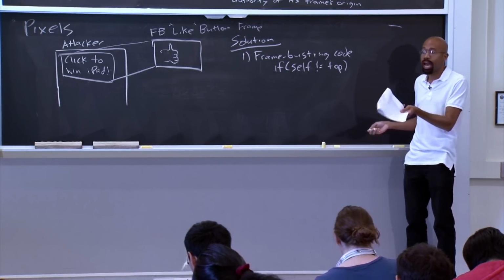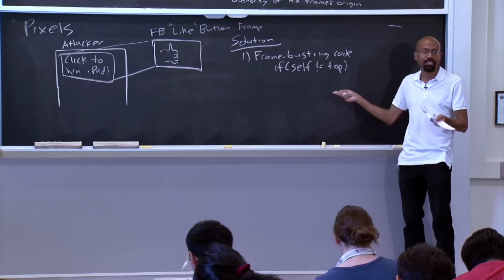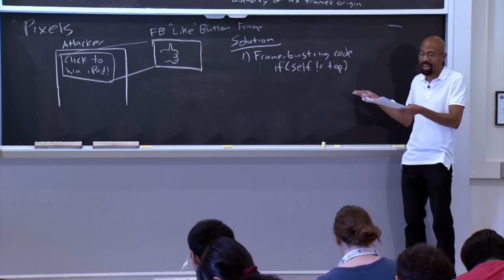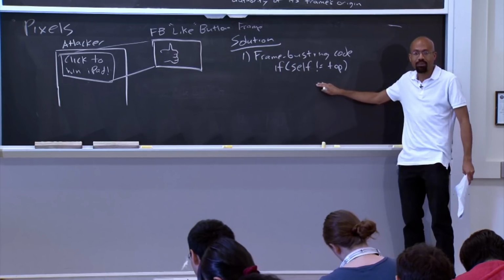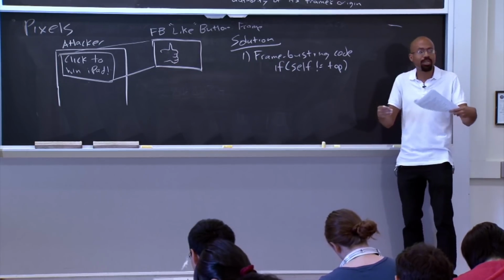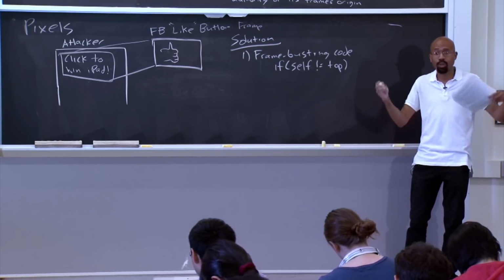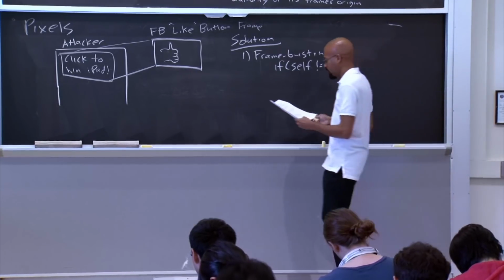So this, in fact, is what will happen if you try to create a frame for, let's say, CNN.com. You can actually look in the JavaScript source and see that it does this test, right? Because CNN.com doesn't want other people taking credit for its content. So it only wants to be the topmost frame. So that's one solution you can use here.